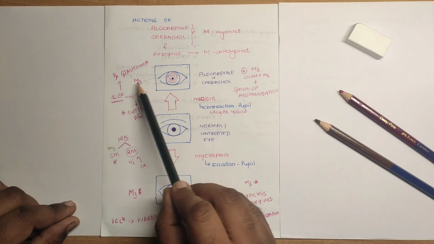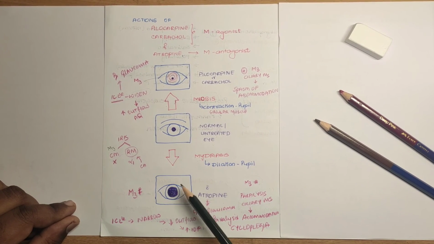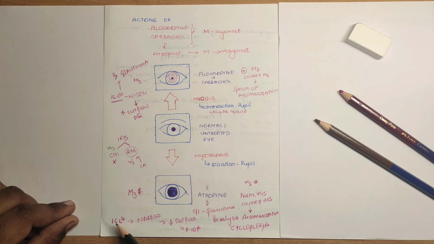So pilocarpine can be used in case of glaucoma, whereas remember, atropine should not be given in case of glaucoma. So atropine is a contraindication for use in glaucoma because once you give atropine, it produces mydriasis. So once mydriasis occurs, what happens to the iridocorneal angle? The iris will move towards the iridocorneal angle. So there will be crowding of the angle with the iris at the iridocorneal angle.